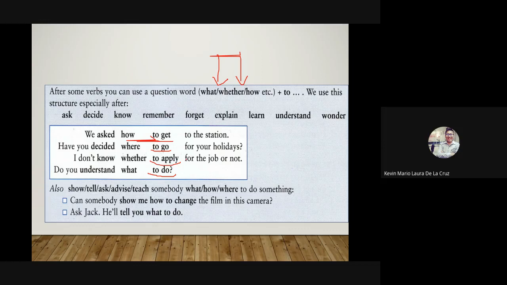We ask how to get, how you decided where to go. I don't know what to do. No sé qué hacer. I don't know what to do. Por favor, enséñame cómo manejar carro. Please, can you teach me how to drive a car?